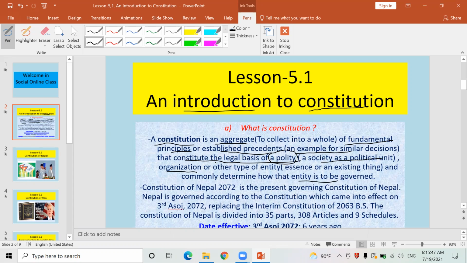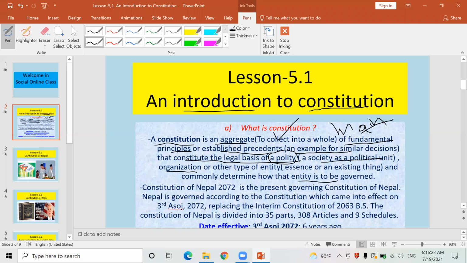Okay, now a very simple definition of constitution. Everybody knows, I am sure I used to frequently define the constitution as the main law of the nation. Look here, main, M-A-I-N, main law of the nation. Constitution is the main law of the nation. Constitution is the supreme law of the nation. These are the shortest definitions of constitution.